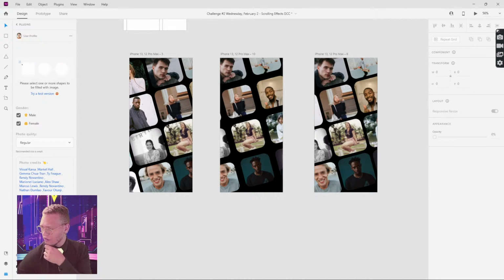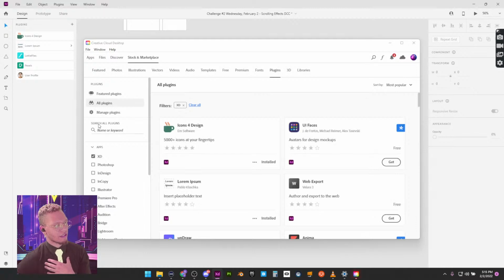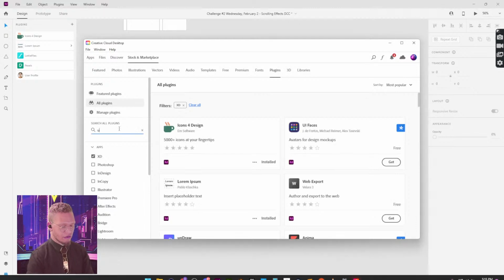So what's the name of the photo plugin, Ashraful says. So the photo plugin is called User Profile. So if you guys want to download this, you just go to plugins, you click this discover plugins photo. I'm on PC, but there should be a way to add plugins if you click this Lego piece here, and you just type in user profile. Boom. Go to this search all plugins and user profile.